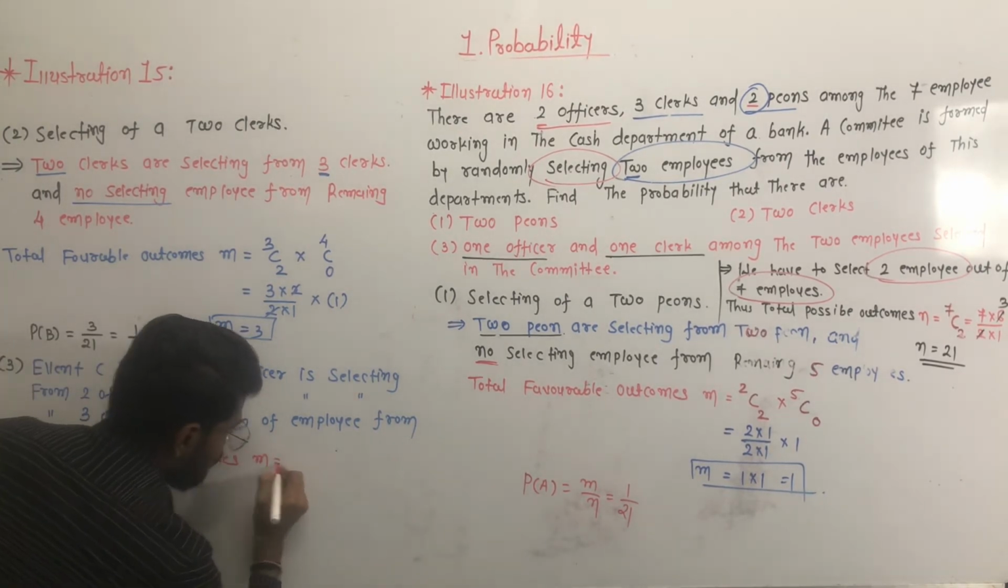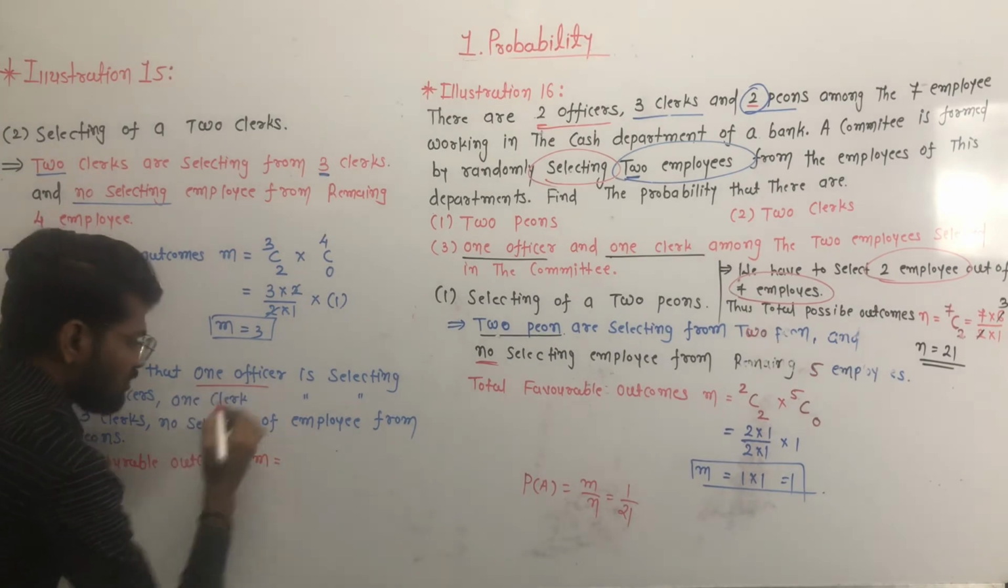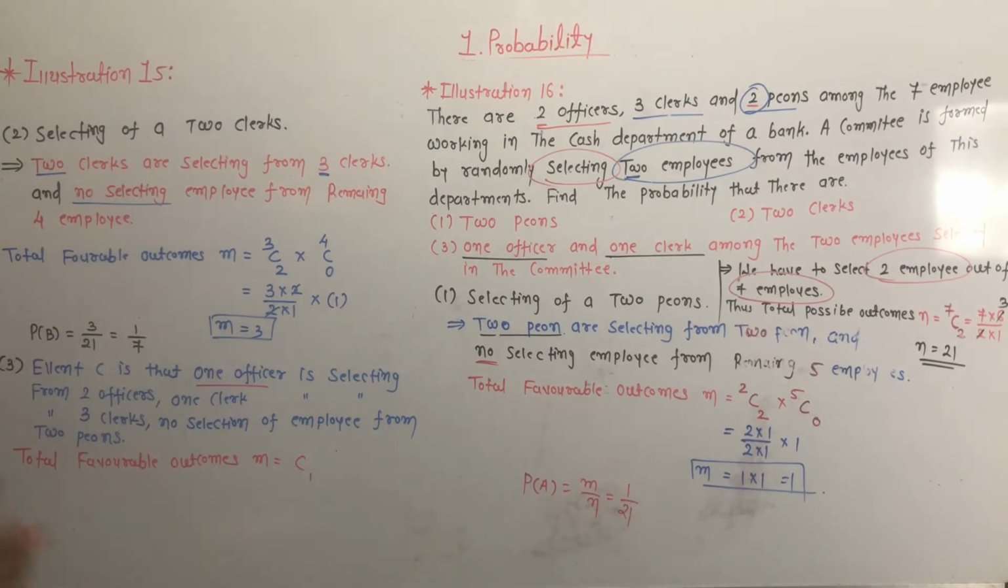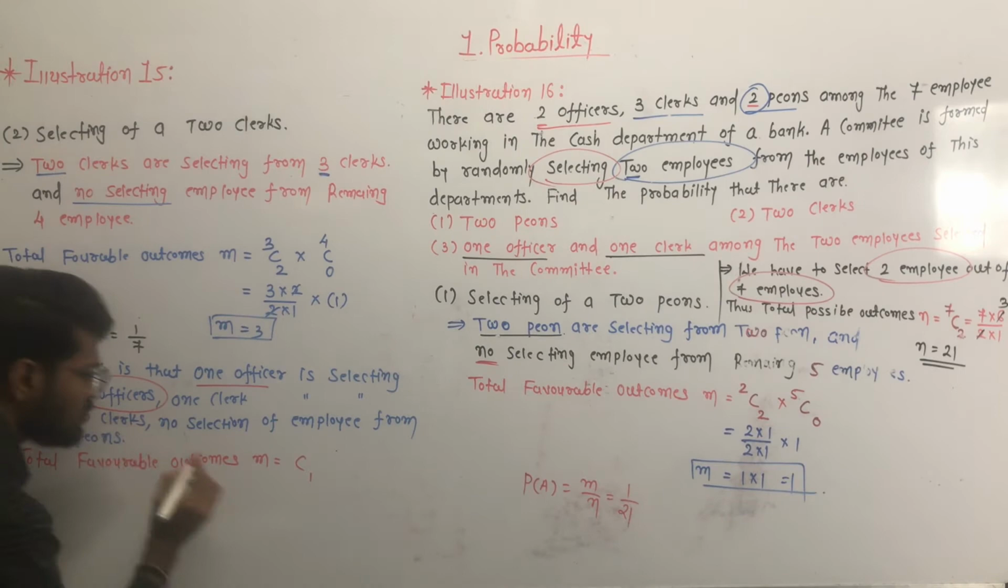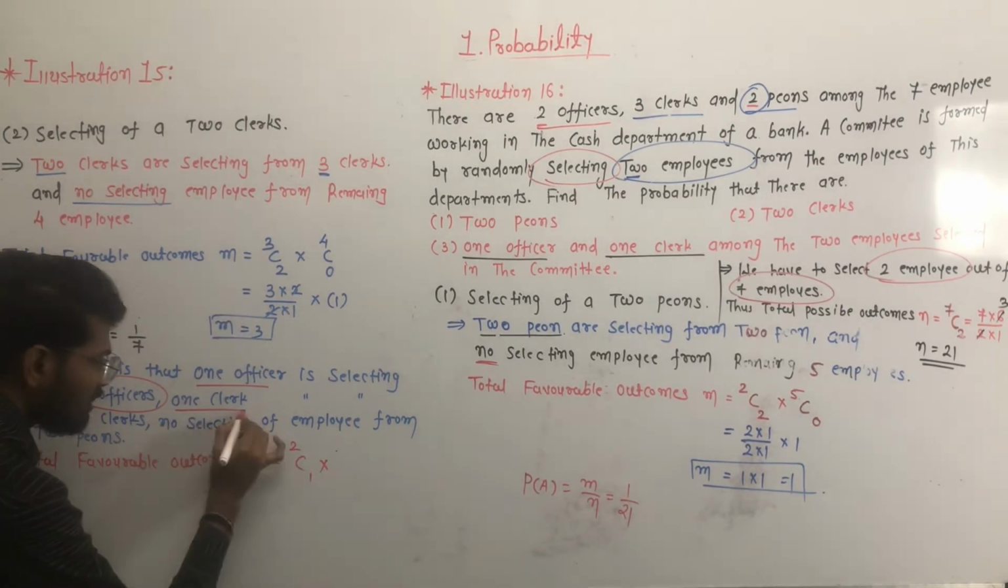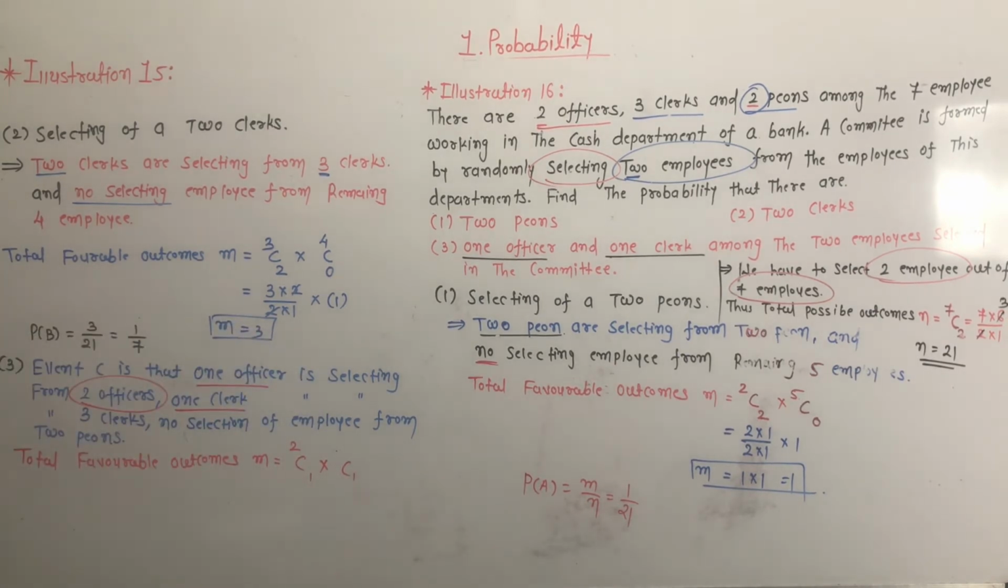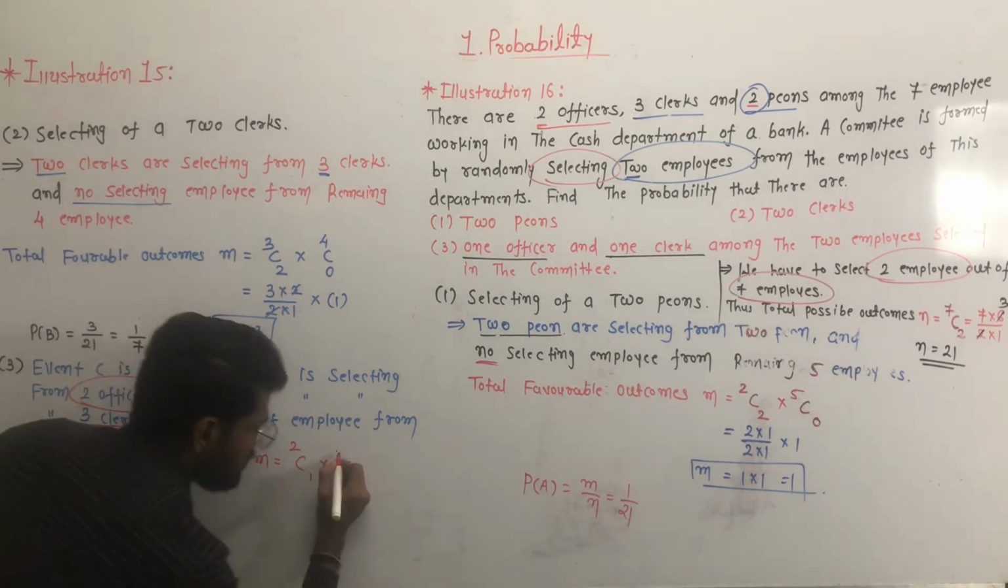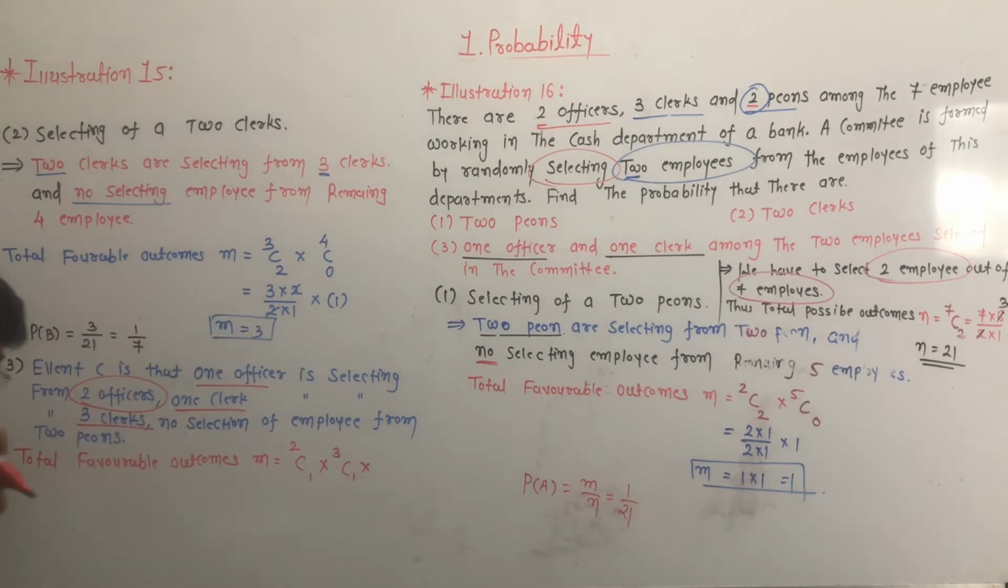M is equal to, okay, first one is we have to select one officer out of 2 officers. So 2C1 multiply by we have to select 1 clerk out of 3 clerks, so 3C1. Understand it? It is too simple. Now there is no selection of employee, means 0 employees out of 2 peons, so 2C0. Okay, so this is the total favorable outcomes.